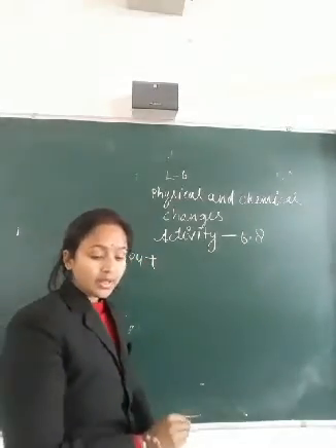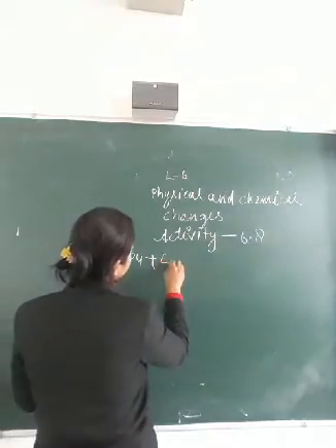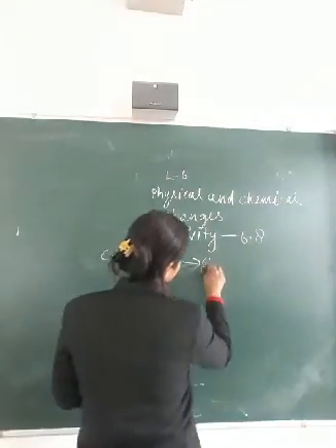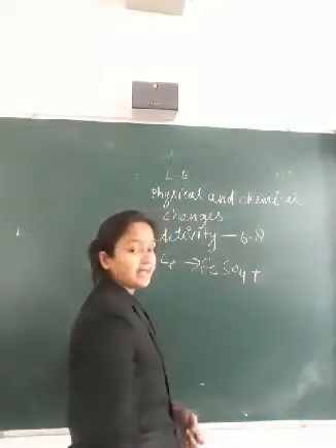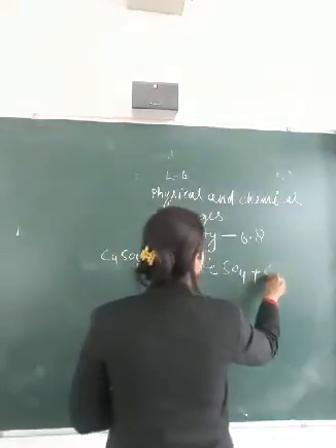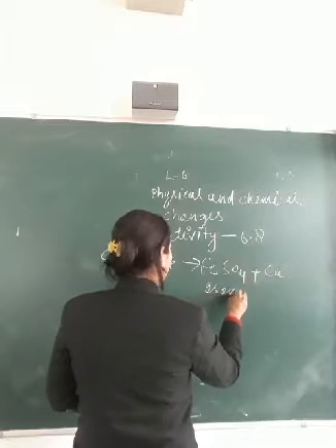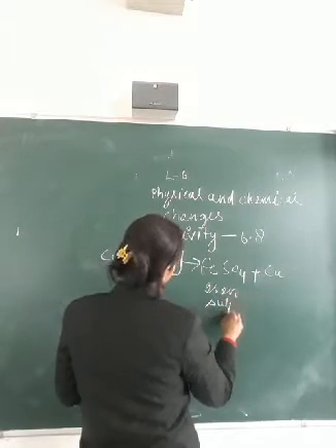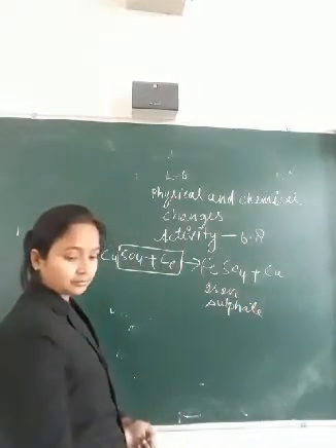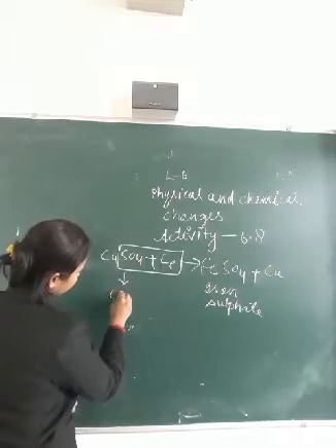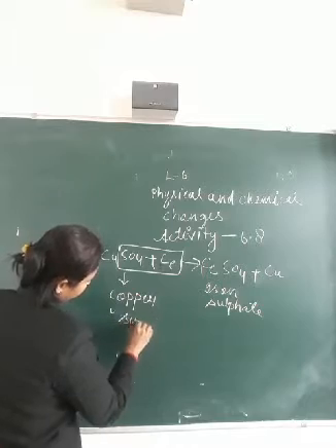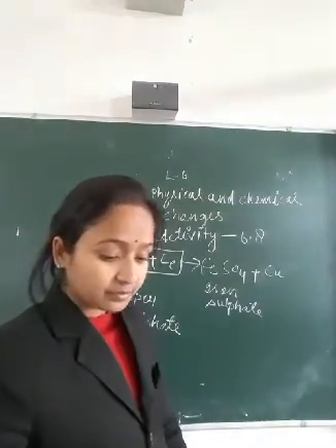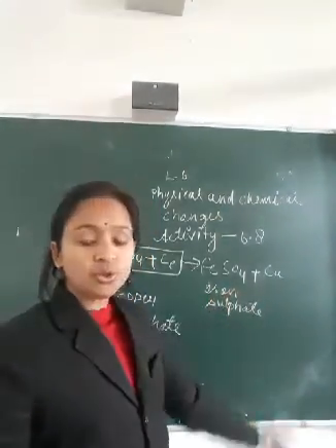So you can see that copper sulfate, CuSO4, reacts with iron, and iron sulfate solution, FeSO4, will form, and copper will also be released.